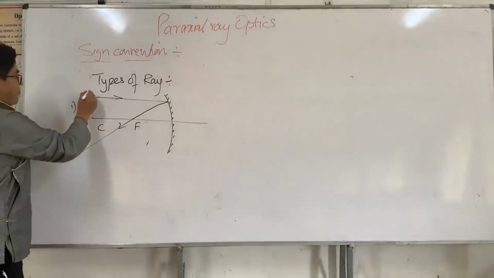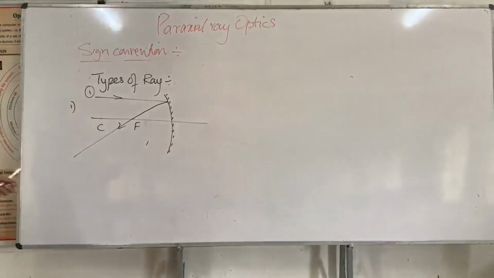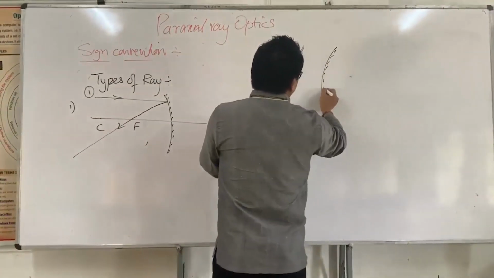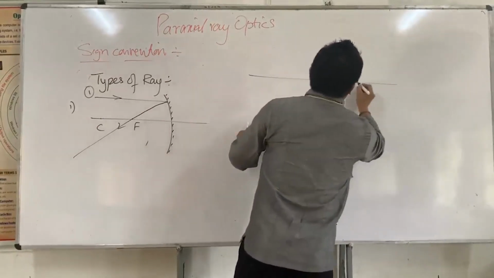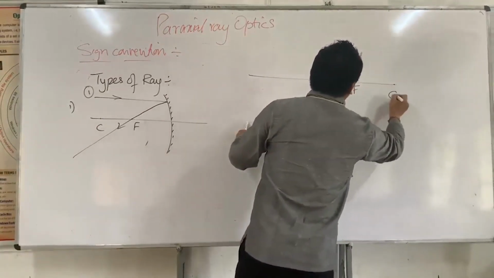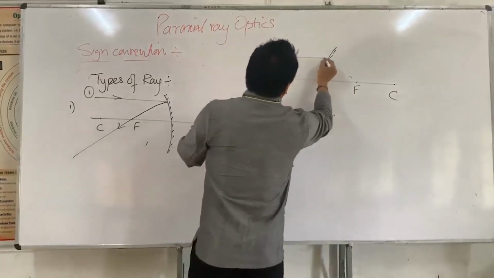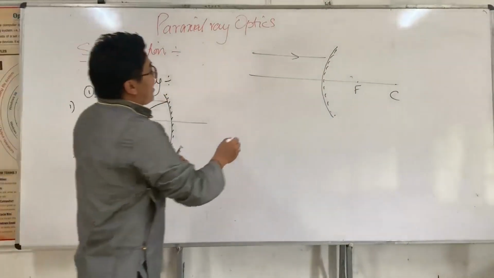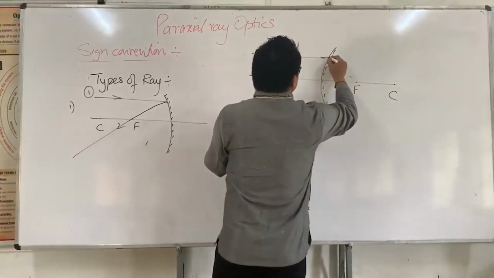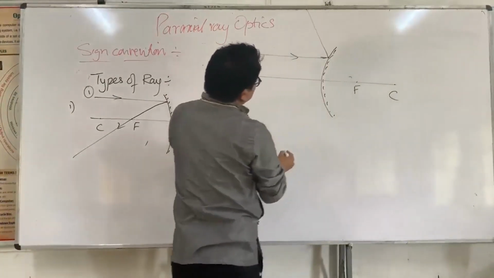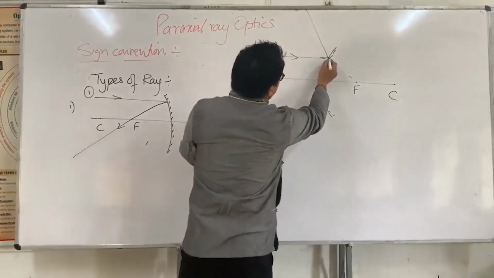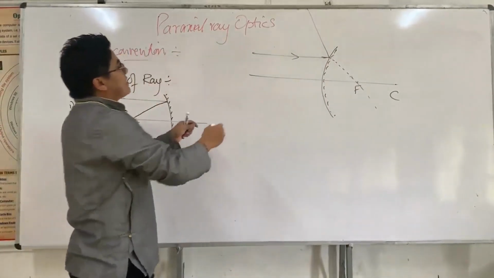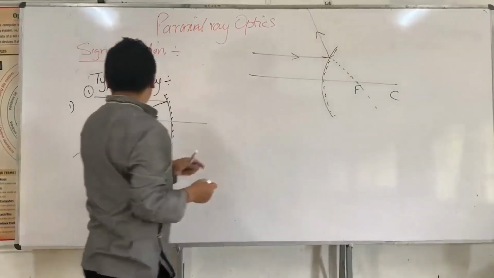Now for convex, again very simple. This is the focal point, this is the center of curvature. And this undergoes reflection, and the extended reflected ray passes through the focal point. This is the first type of ray.